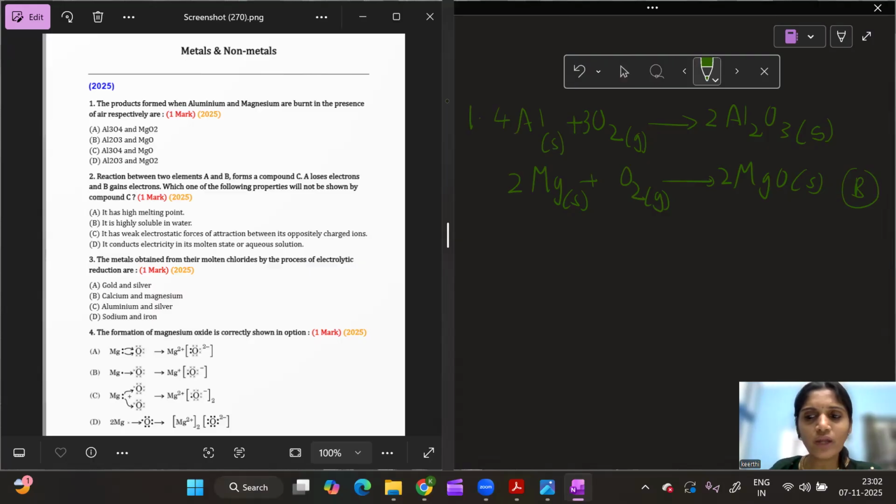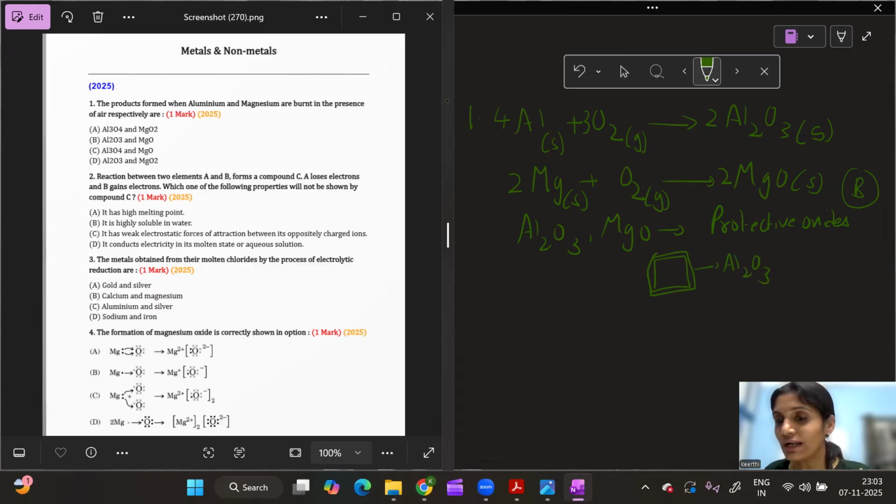Whenever we do any question, we'll try to add a few important points regarding that question. Al2O3 and MgO are protective oxide layers. They protect the inner layers of the metal. For example, the outer surface of aluminium is exposed to air, so that outer surface will react with air and form an oxide layer.